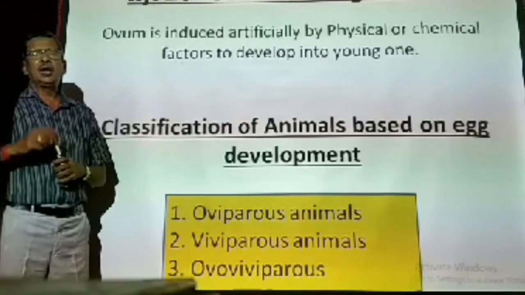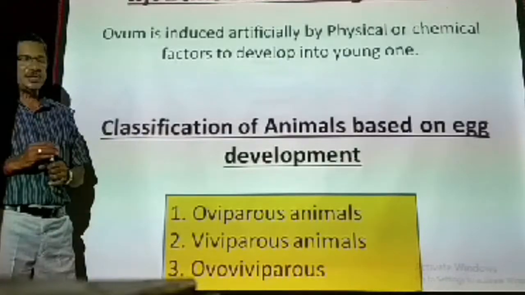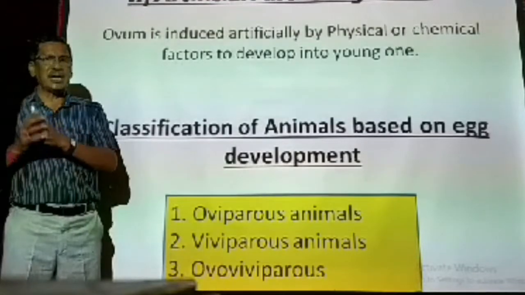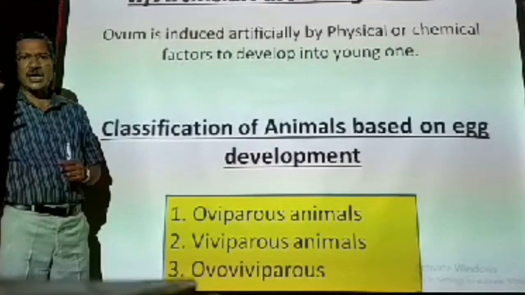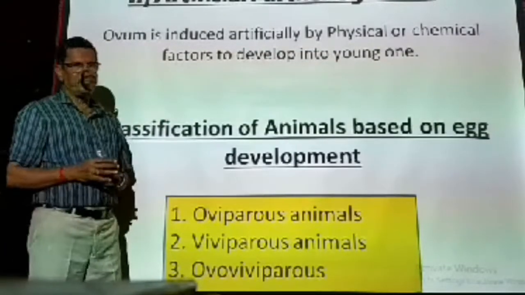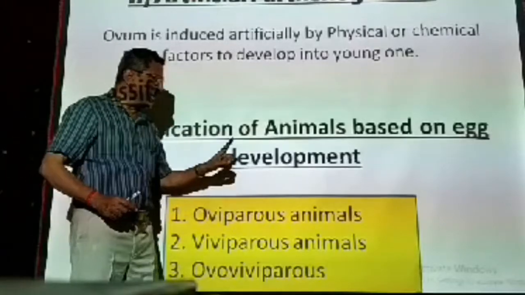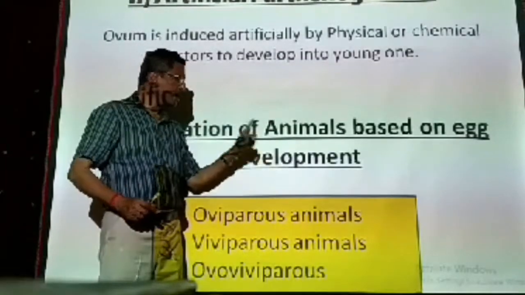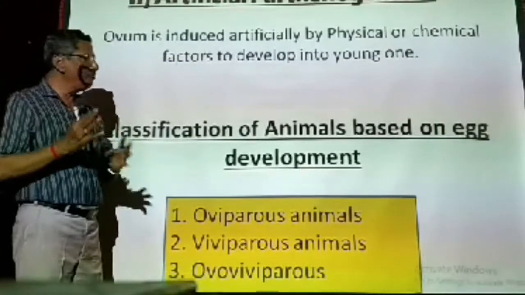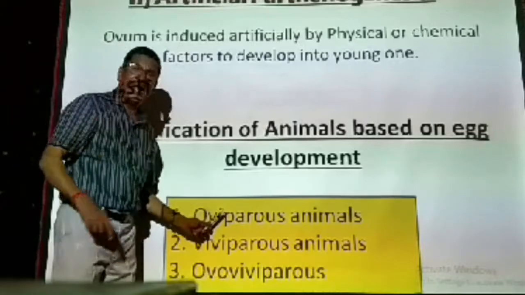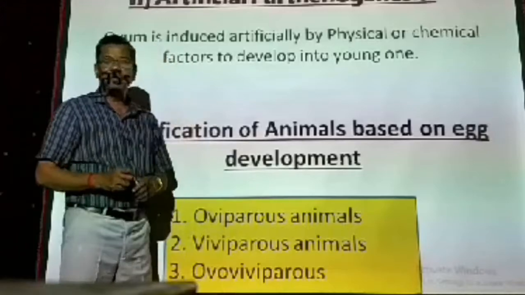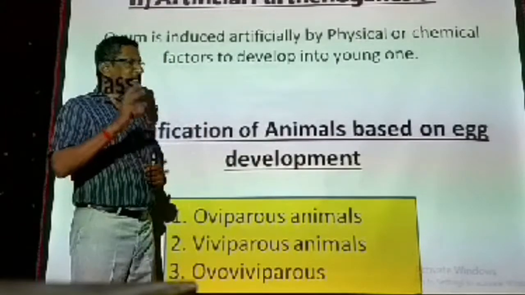I can give some examples for this. What is the first one? Now we can take fishes and amphibians. Fishes live completely in water. Amphibians means frogs and the like. They are living in water as well as on land. Now these are the animals which lay eggs in water. But one important thing is the eggs of fishes and the eggs of frogs do not have any outer protective shell. Shell will not be present. But they are laid in water. That is called oviparous.